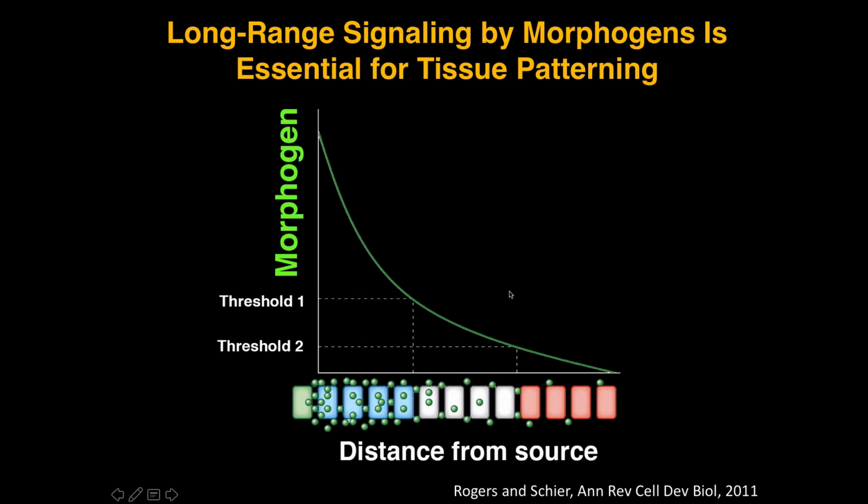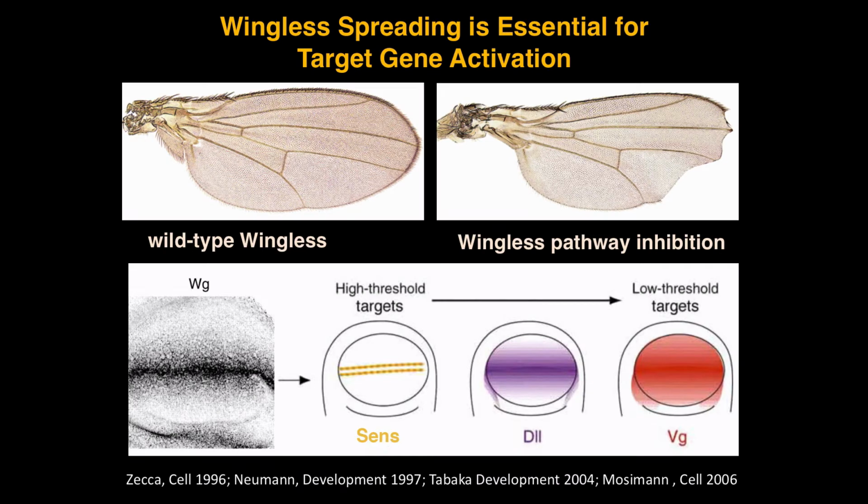But whether morphogens actually exist had been controversial for many decades. And it really wasn't until the mid-90s that there was evidence that proteins spread and could affect tissue patterning, and that came from studies in Drosophila, and Wingless was one of the first to be identified. It was already known at that time that Wingless was critical for patterning of the adult wing. So in the absence of Wingless signaling, you saw severe defects in wing patterning.